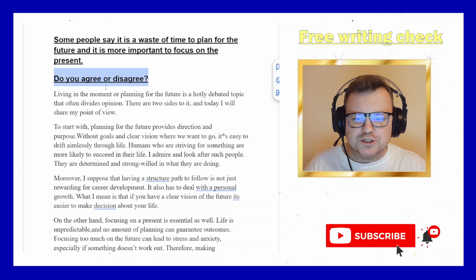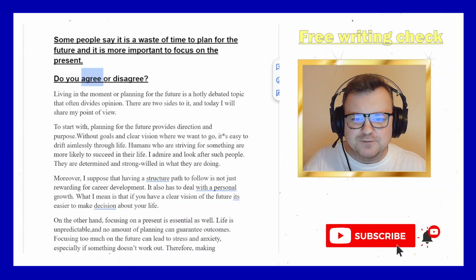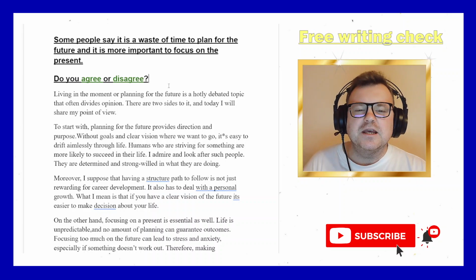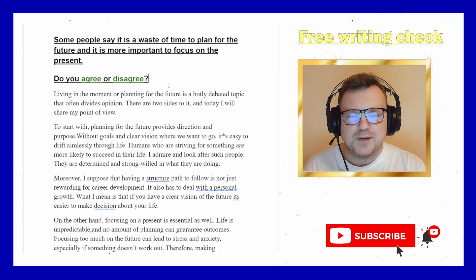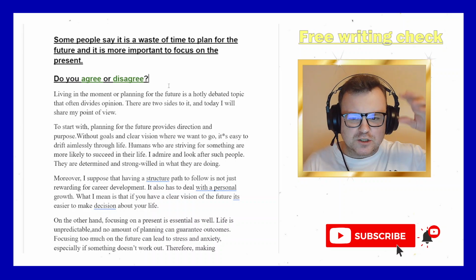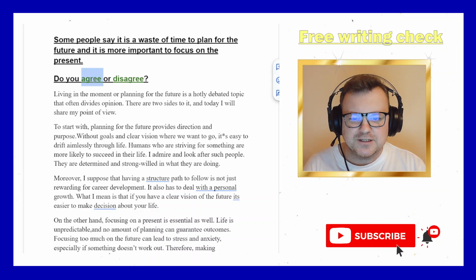So do you agree or disagree? That's what we need to do. We need to choose a side. Agree or disagree? Which one? But agree or disagree with what? Well, the idea is that planning for the future is a waste of time. So if you think that yes, planning for the future is a waste of time, we need to focus on the present, it is better to focus on the present, then you agree with this.